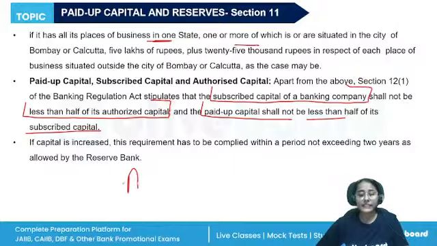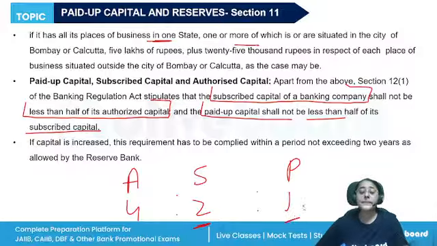So, authorized capital, subscribed capital, paid up capital, 4 is to 2 is to 1, right? Remember this ratio. A is to S is to P, 4 is to 2 is to 1.